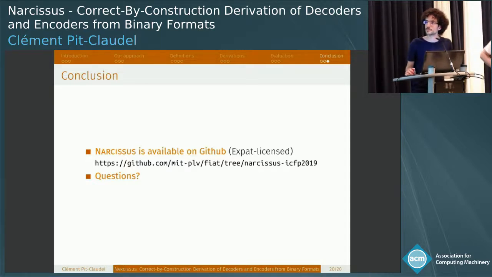Hi. How hard would it be, compared to your approach, to implement a formal verification plugin for protobuf or MessagePack or something like that, because those formats are widely used, and maybe it would be more practical to formally verify that their users are doing something right. Sorry, can you actually repeat the question, please? Sorry. How hard would it be to implement a formal verification plugin for protobuf or MessagePack or something like that, instead of what you did, instead of a new format language?